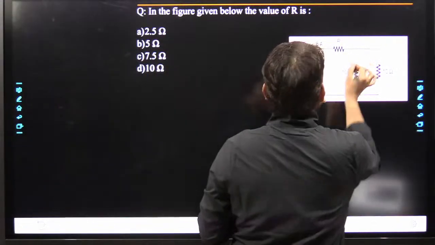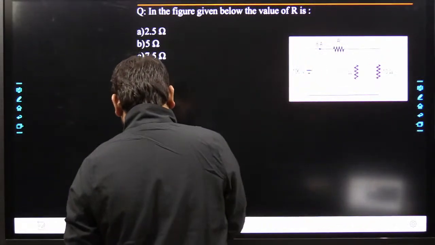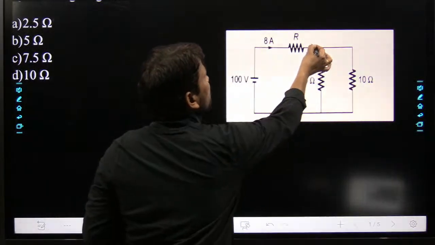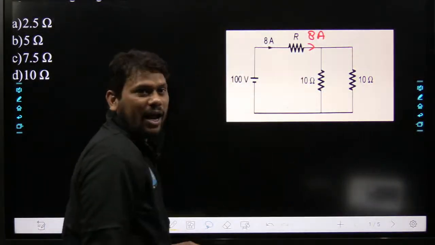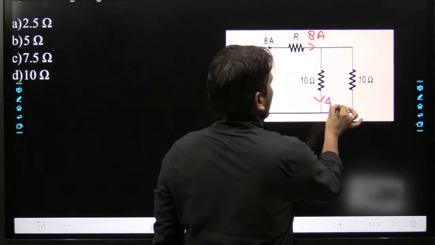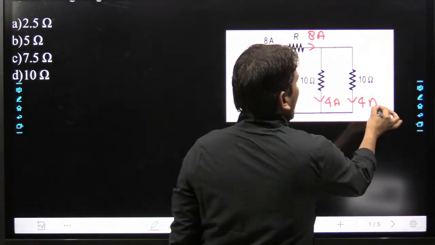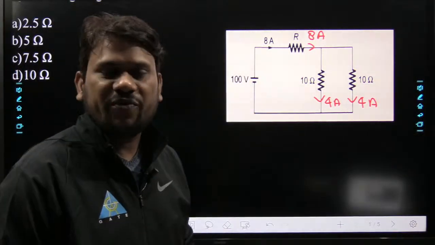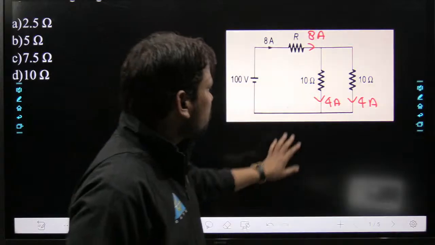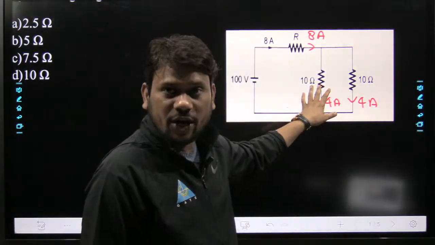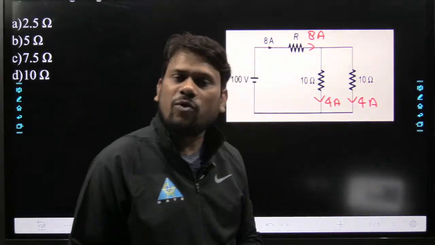Here 8 ampere current is flowing, and the resistances are equal, so obviously 4 ampere and 4 ampere. If the resistances are unequal, then we can apply the current division rule. Till now this question is easy. These resistances are equal, so current divides equally, 4 and 4.